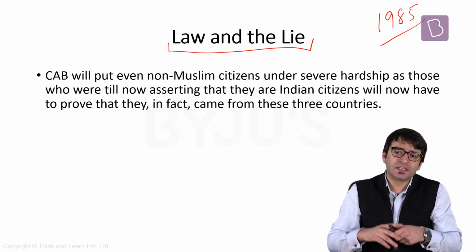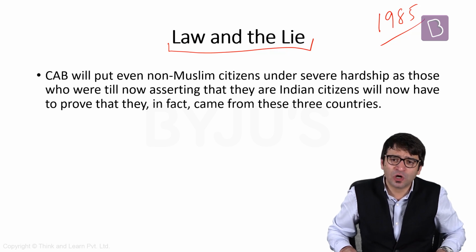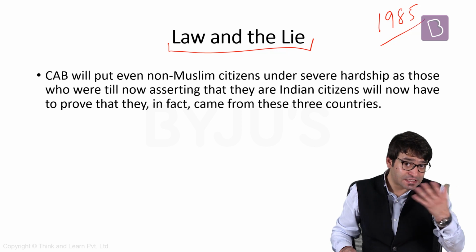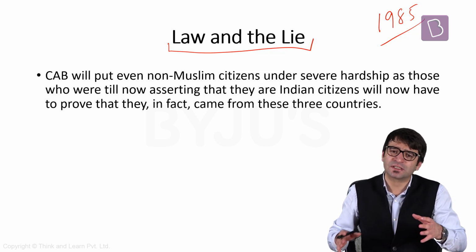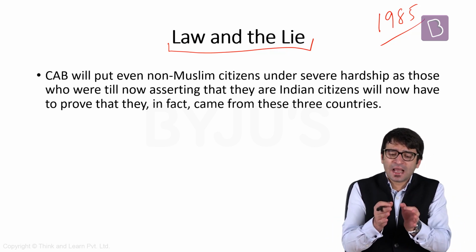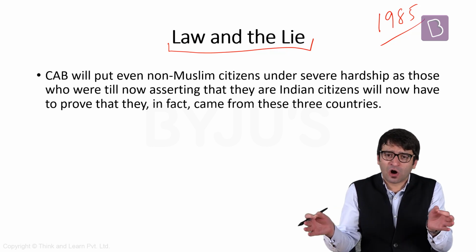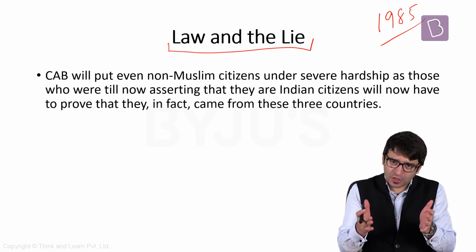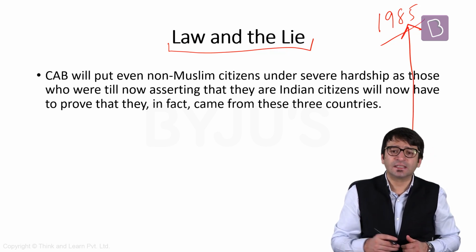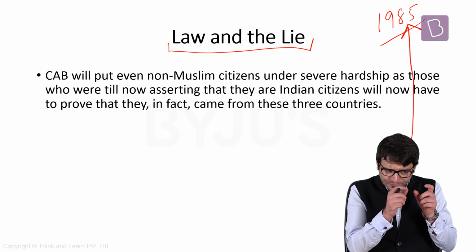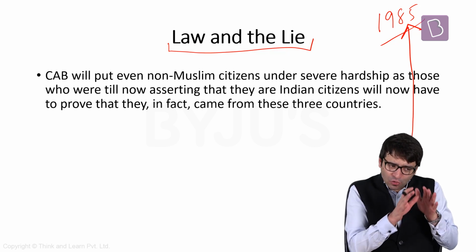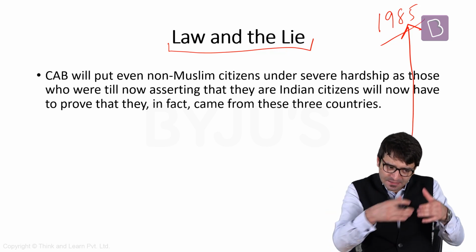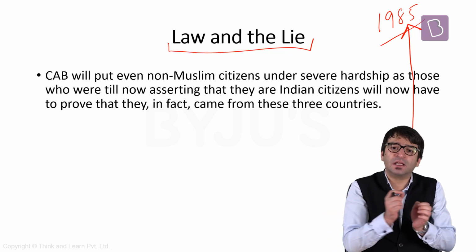There was a huge agitation from 1979 onwards. For close to 6 years, the All Assam Students Union, other politicians, and activists protested, and they wanted Assam to be rid of these illegal migrants. Ultimately, the problem got resolved when the Assam Accord was signed in 1985. One of the features of the Assam Accord was that all these illegal immigrants would be identified and deported. That means Assam would be freed of illegal migrants.